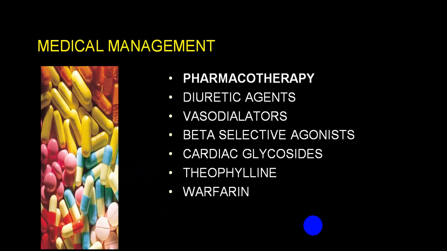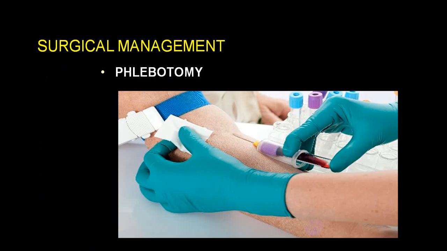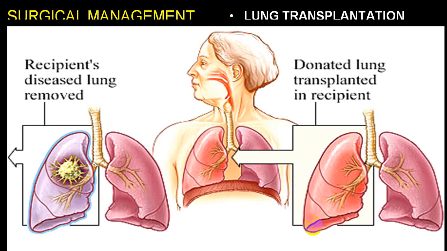So this is oxygen therapy. In pharmacotherapy: diuretics, vasodilators, beta-selective agonists, digoxin, theophylline, that is bronchodilators, and anticoagulants. This is phlebotomy. The last resort is surgical intervention, where you can go for total lung transplant or one-sided lung transplant, etc.